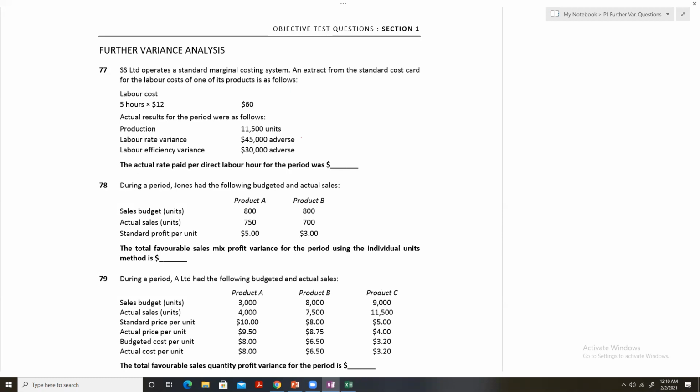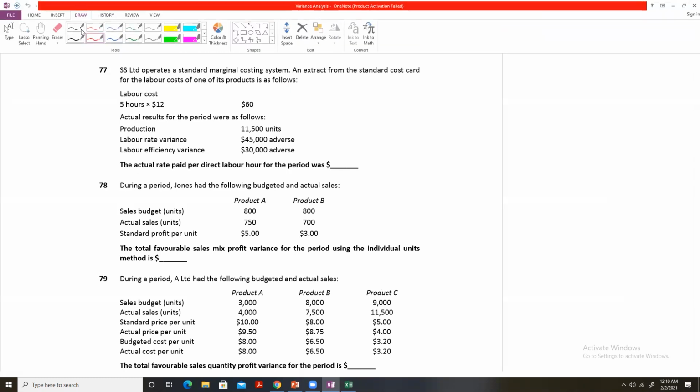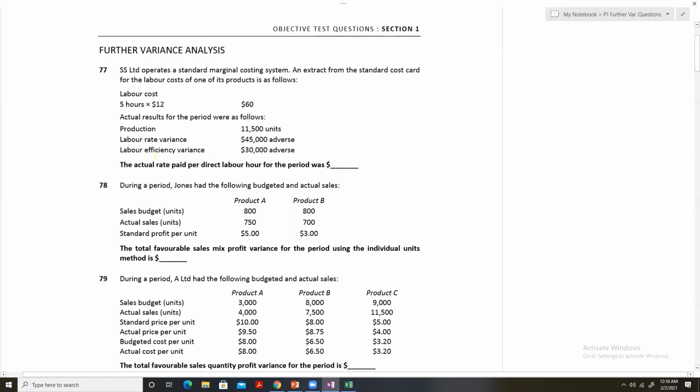The question requires you to calculate the actual rate paid per direct labor hour.